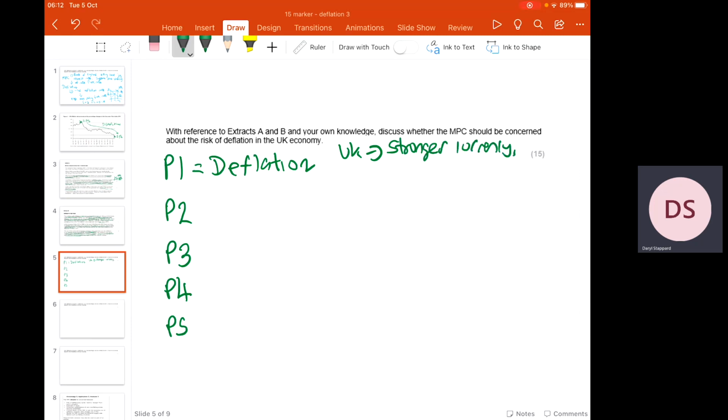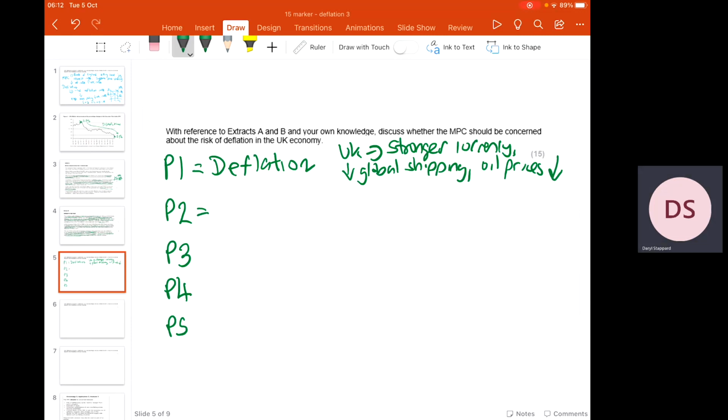But then it talks about a reduction in the cost of global shipping. And it also talks about oil prices falling as well. So we've got there a good bit of application to back up that first paragraph.